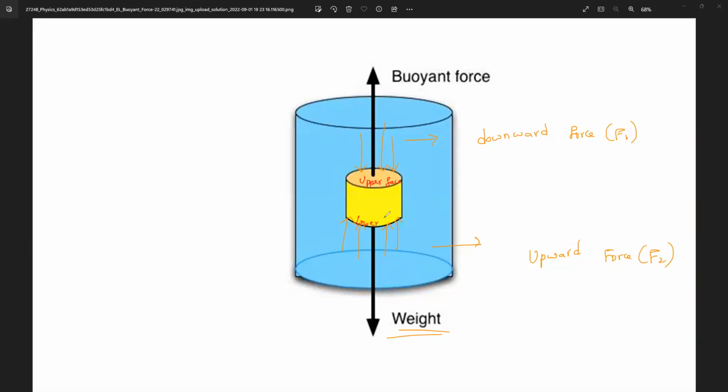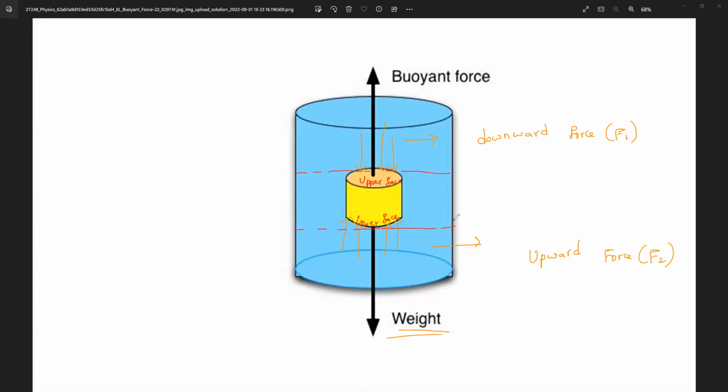Shivani, any doubt? Kavya? This is the upper face and lower face. Now, the upper face is at this height and the lower face is at this height. Now, you tell me, according to you, who will experience the greater force? Upper face or lower face? Where is the pressure greater? That is my question. Everybody. Lower face is more or upper face is more?